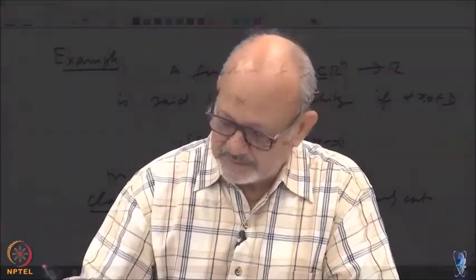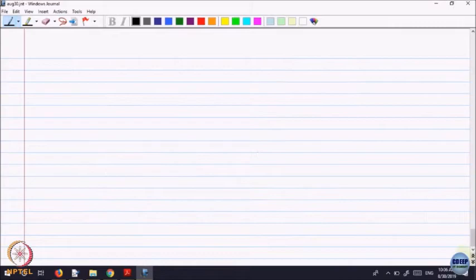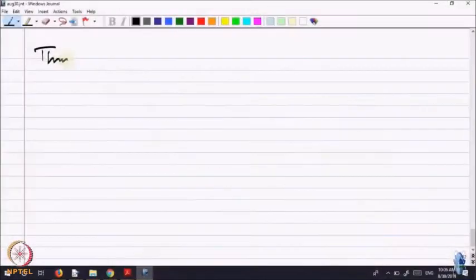Either way, this is a class of functions which is uniformly continuous. There are many other useful results because the domain is compact. Let me state one more and prove it.